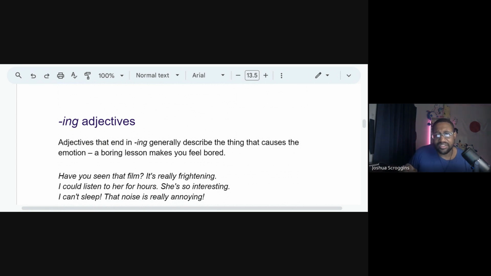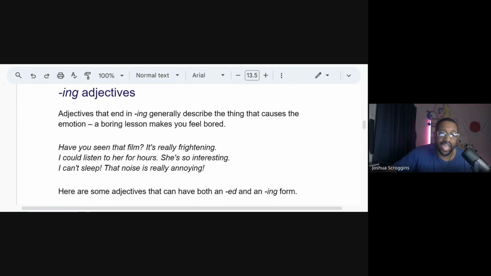So now let's look at ing adjectives, right? So we know that ed adjectives talk about us and talk about a person. It gives us a little bit more feeling and emotions, right? But ing gives us the situation. So let's look at this. The adjectives that end in ing generally describe a thing that causes the emotion, or I like to say the situation. It usually tells us the situation.